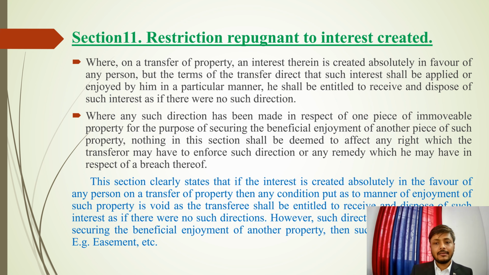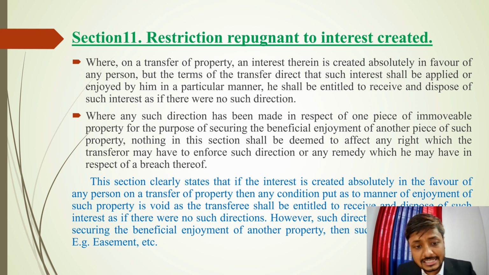So here again, if an interest is created absolutely in favor of a person, and there is a direction that you should use this property in this particular manner only, then he has received that property without such direction. The law directs that he has received such property without any such direction, and the condition that you should enjoy it in a particular manner is a void condition.